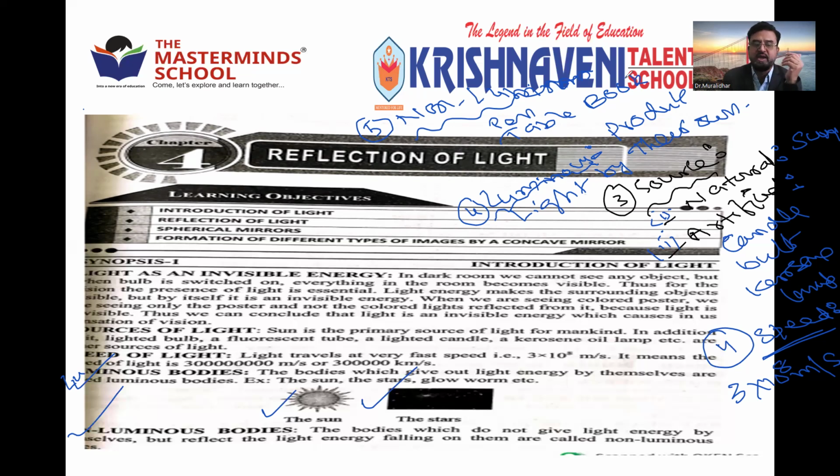So because of reflection of light, these bodies, which cannot produce light themselves, are called non-luminous bodies. See, luminous bodies are like the sun, stars, glowworm, flies. And non-luminous bodies are book, pen, table, anything apart from this. Bodies which produce light by themselves are called luminous bodies. Those which are seen by reflection of light are called non-luminous bodies.